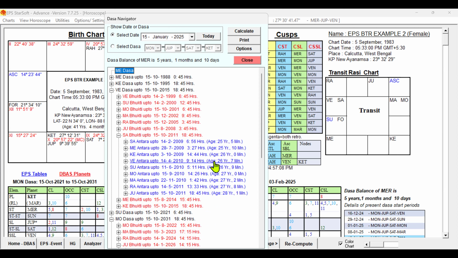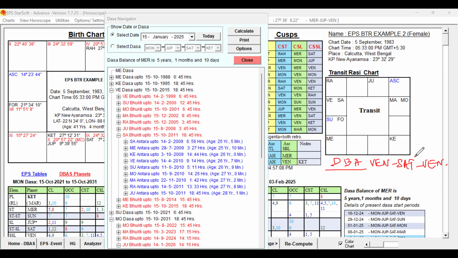So the native has traveled abroad in this period. That means the period under which the native traveled abroad for higher studies is Venus Dasa, Saturn Buddhi, and Venus Antara itself.